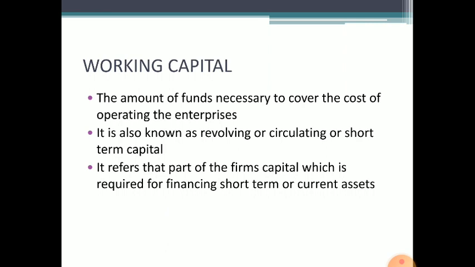Because in business enterprises, cash is converted into raw material, raw material into work in progress, work in progress is converted into finished goods, finished goods into book debts and bills receivable, and the bills receivable converted into cash. Thus, the amount goes on circulating or revolving from cash to current asset and current asset to cash. That is why working capital is also called circulating capital, revolving capital, or floating capital.